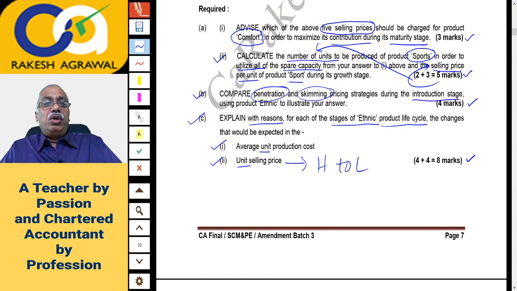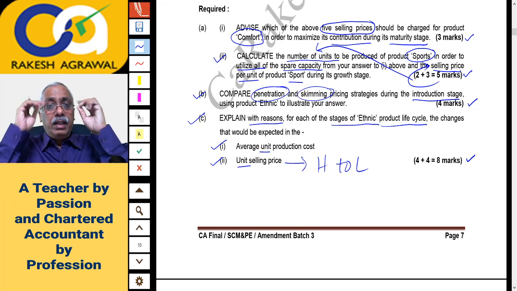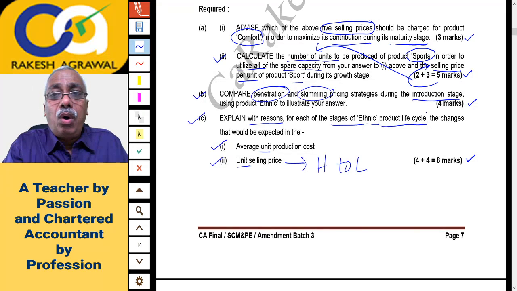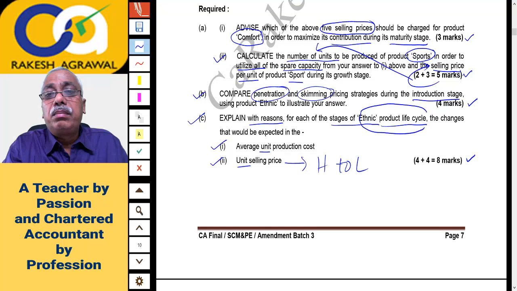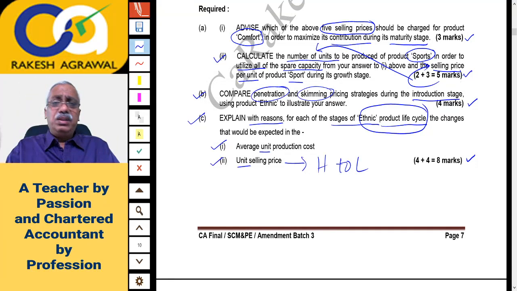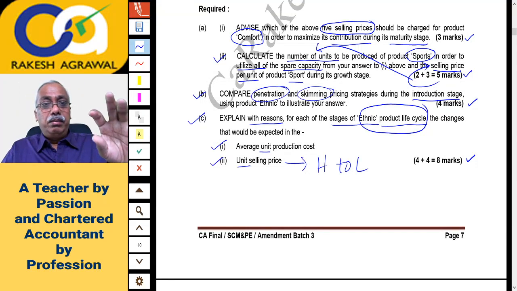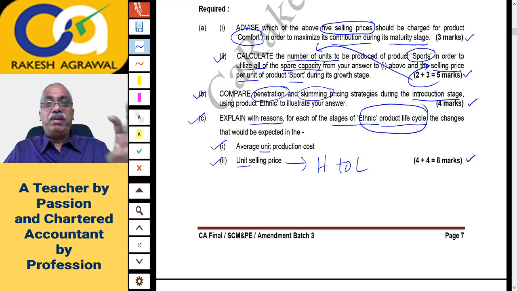See, in the beginning it's a revolutionary product, so price elasticity of demand doesn't exist. So people are ready to pay a higher price. But slowly the competition will come in and then you'll have to lower the price. Please remember, you have to explain this for all stages of the product life cycle. It means you'll have to give the change in production cost and change in selling price at every stage. Like at the introduction stage what will happen, at the growth stage what will happen, at the maturity stage and at the decline stage. Okay, so you'll have to give it for all the stages.